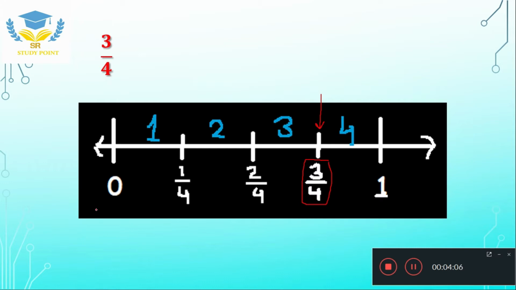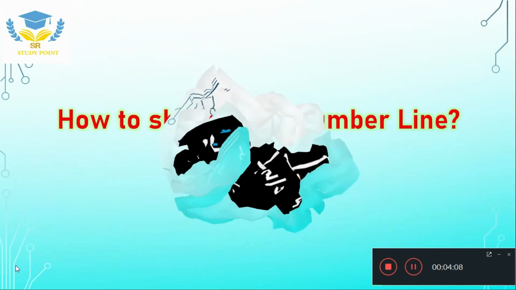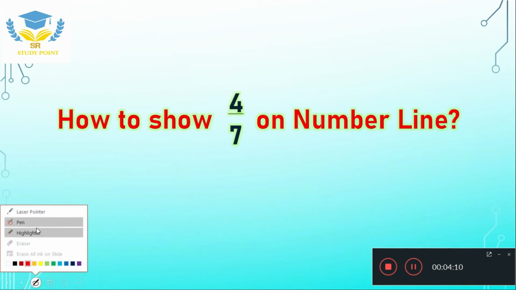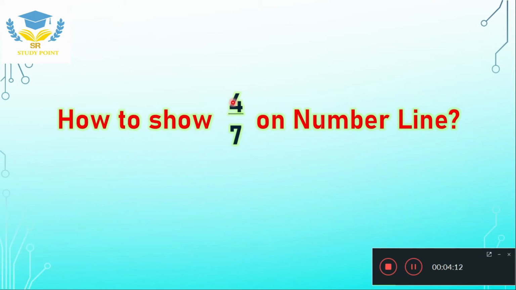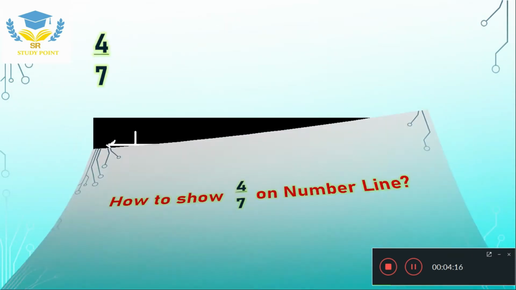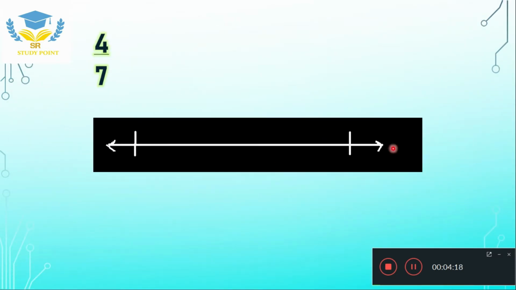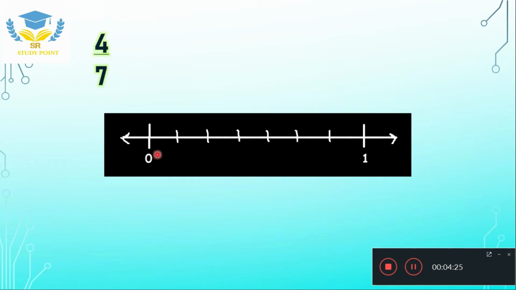Now let us see the next example. How to show 4 by 7 on the number line? Again I am drawing a number line like this, and I'll consider this point as 0 and this point as 1.